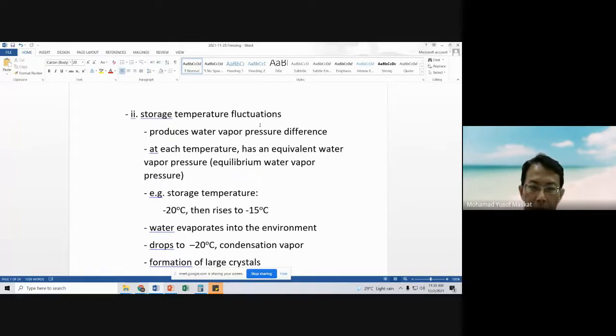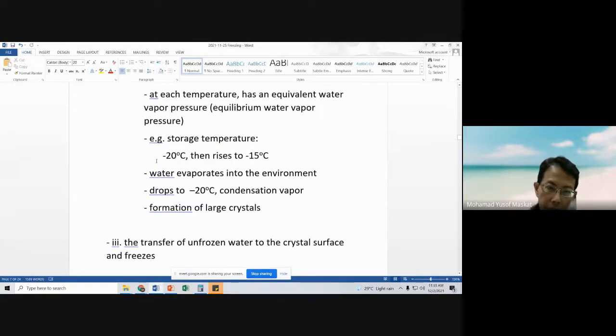So, for example, if the storage is at minus 20, then it rises to minus 15 degrees C, water will evaporate into the environment. When it drops back to minus 20 degrees C, there will be a condensation of the water vapor.